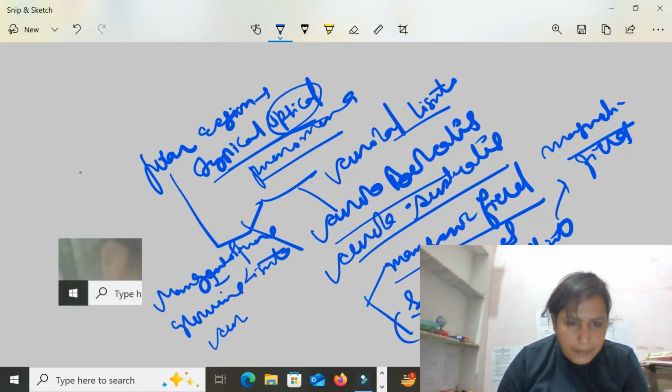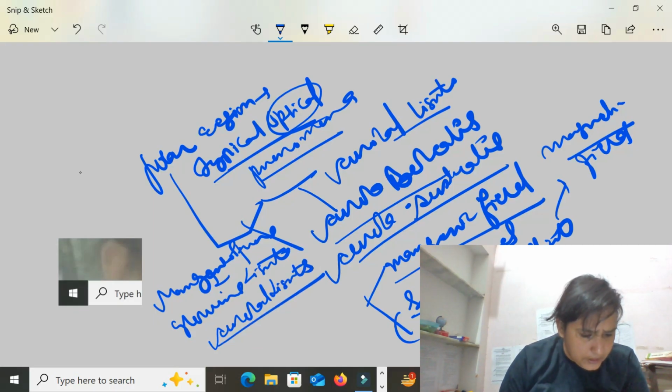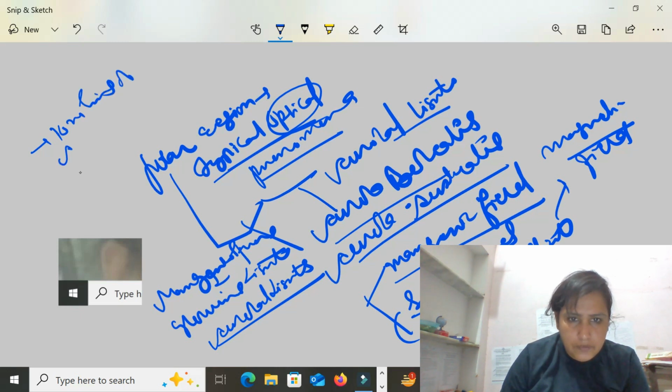Because of the magnetosphere, there are highly glowing lights, and these lights are known as the auroral lights.